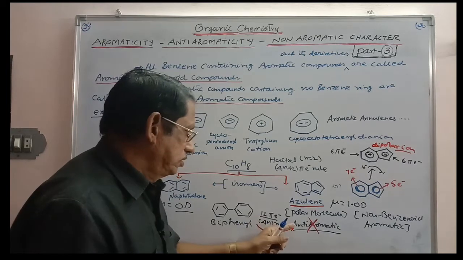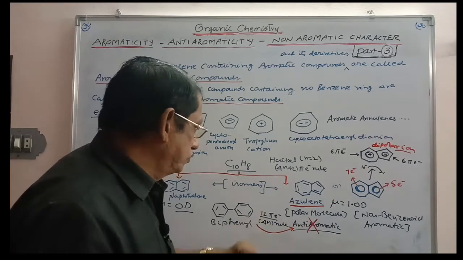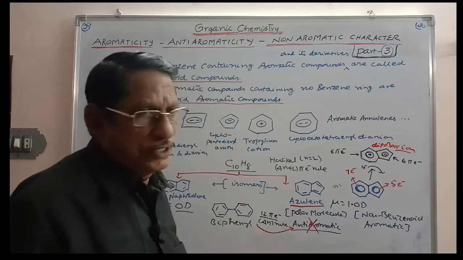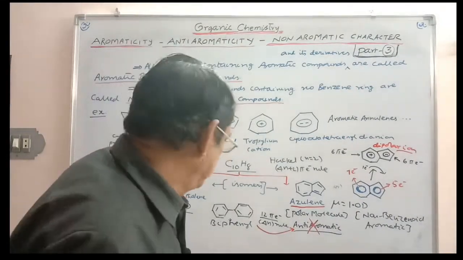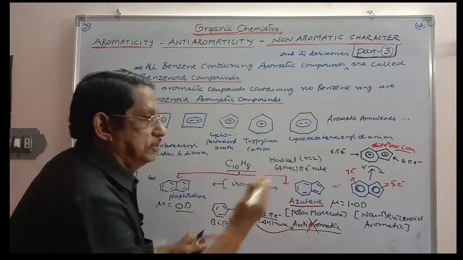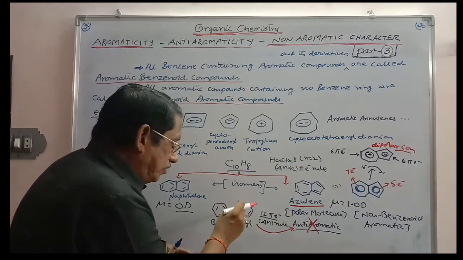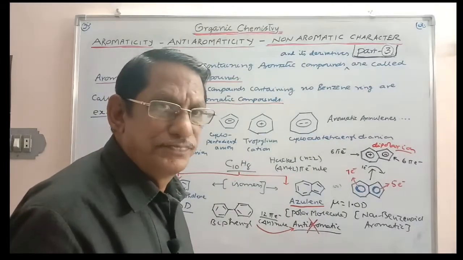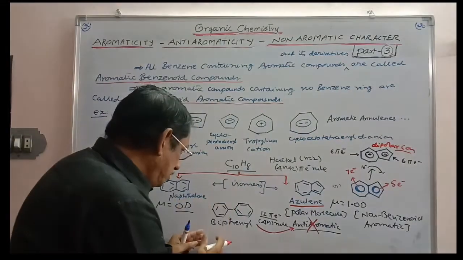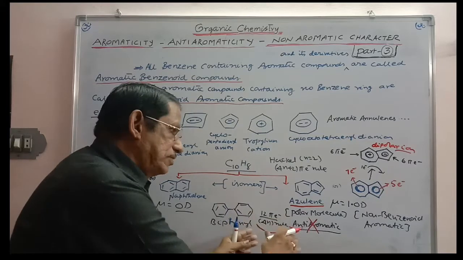It satisfies Huckel's 4n rule, so it is said to be anti-aromatic, but it is not anti-aromatic because this is a separate benzene ring, that is a separate benzene ring. This can be treated as phenylbenzene. It is a benzene derivative. You have to see a separate benzene ring for this and a separate benzene ring for this.